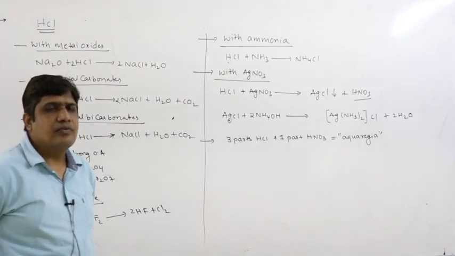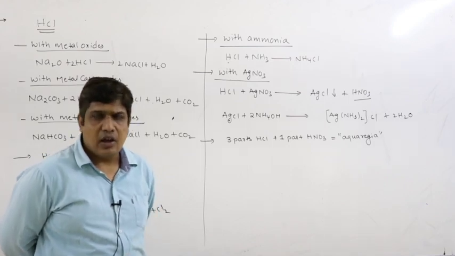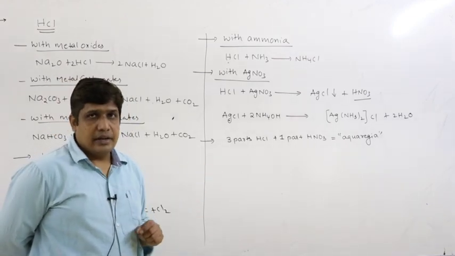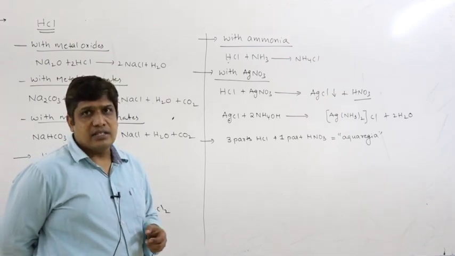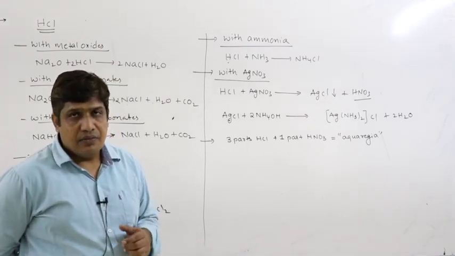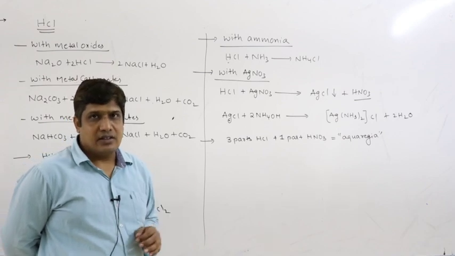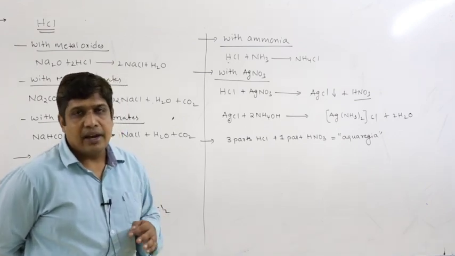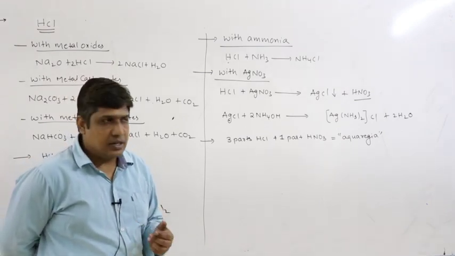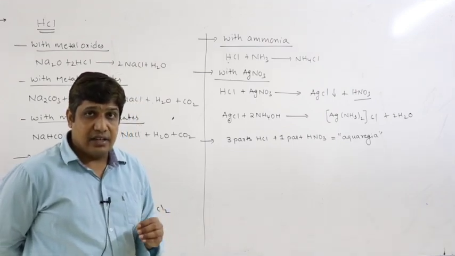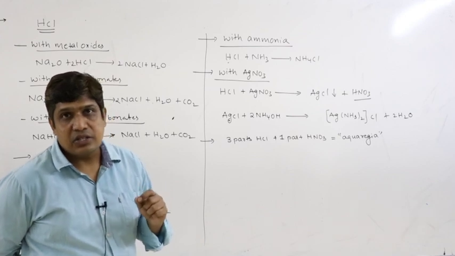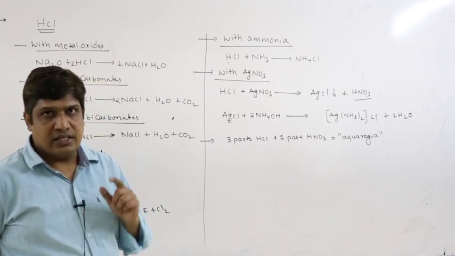Nitric acid is a powerful, strong oxidizing agent. Almost all metals dissolve in nitric acid. Some are passive to it. But there are some metals called noble metals which do not dissolve in nitric acid, for example, gold, platinum, iridium, etc. These metals do not dissolve in nitric acid, although nitric acid is a strong oxidizing agent.